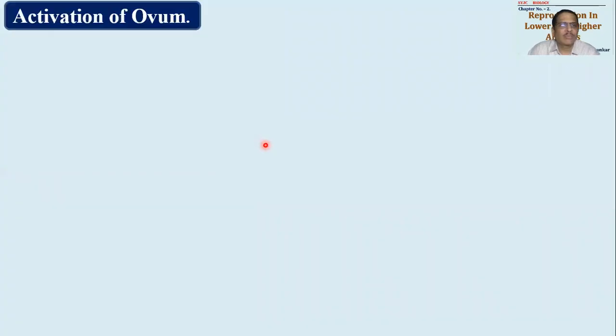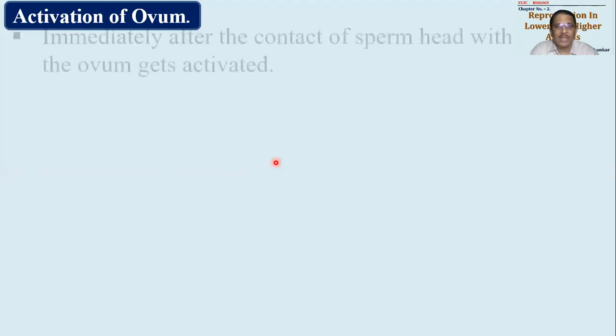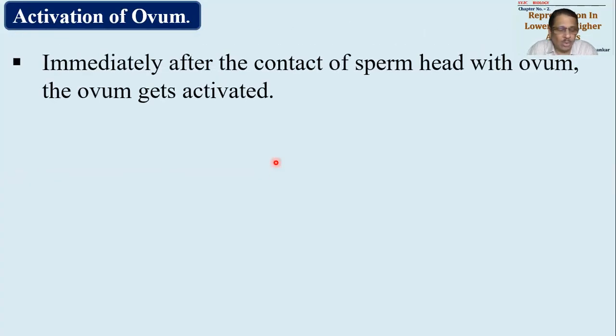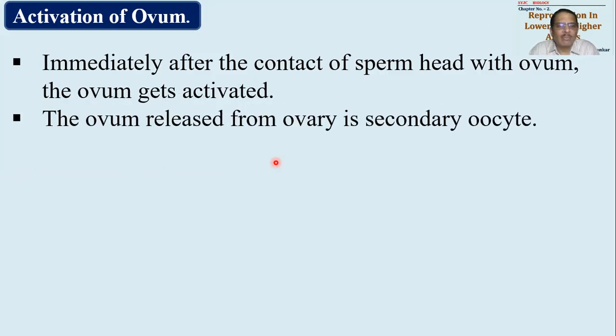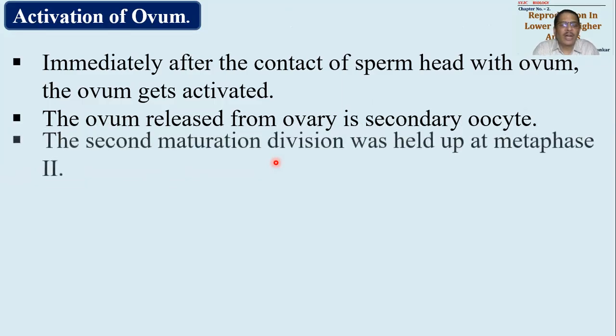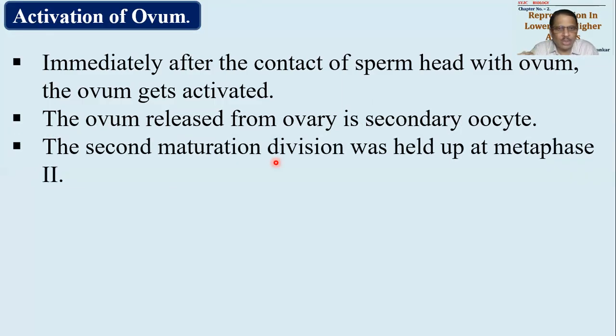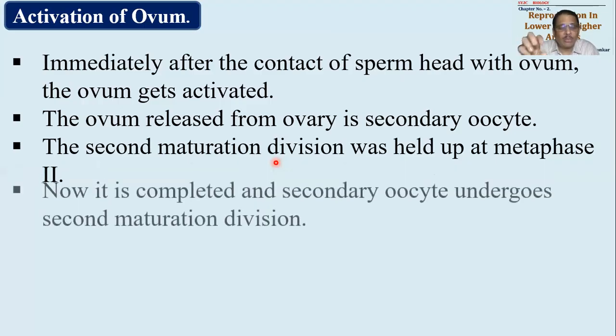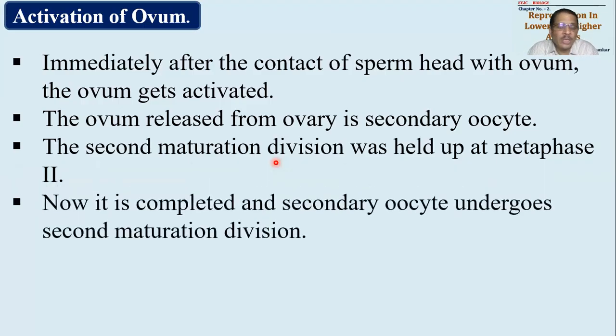Now next is activation of the ovum. Something important happens on the ovum's side too. As soon as the sperm enters the ovum, meaning its head and neck region, certain changes will occur in the ovum. So the ovum will get activated. The ovum released from the ovary was a secondary oocyte, held up at the second maturation division. Now immediately after entry of the sperm into the ovum, the second maturation division will be completed.